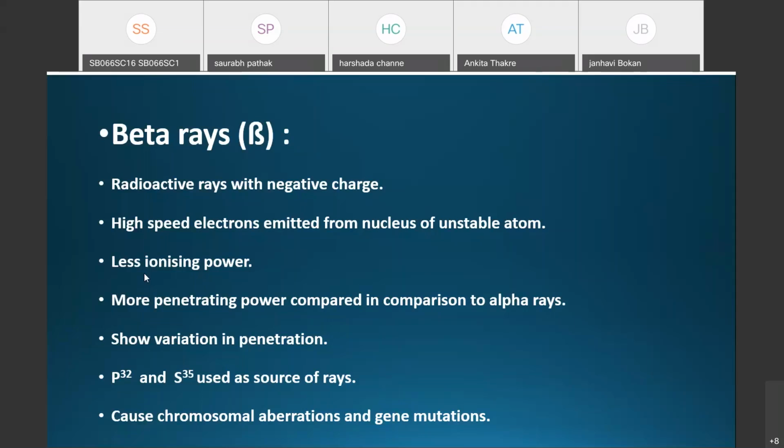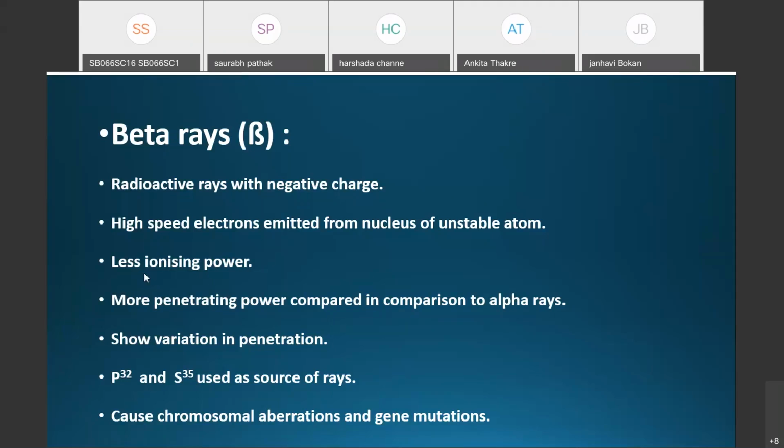When compared with alpha rays, beta rays have less ionizing power, and they also have less penetrating power because they are negatively charged, and whenever they pass through living tissue they are slowed down by the opposition of the positively charged ions in the living tissue.